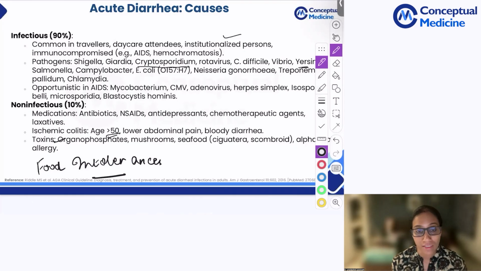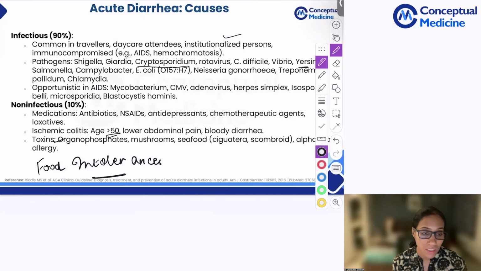Yersiniosis is an organism which causes an invasive diarrhea. So it invades, means it goes right across into the mucosa and causes an inflammation resembling an acute appendicitis. So the patient will complain of severe right iliac pain. Patient will resemble an acute appendicitis, invasive yersiniosis.